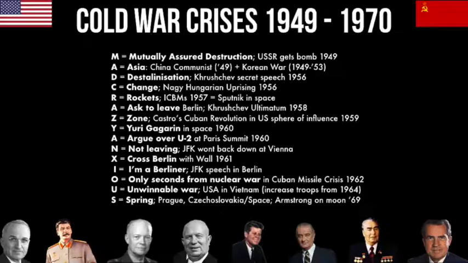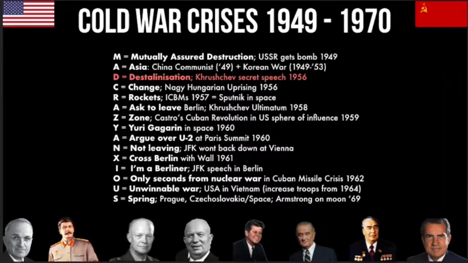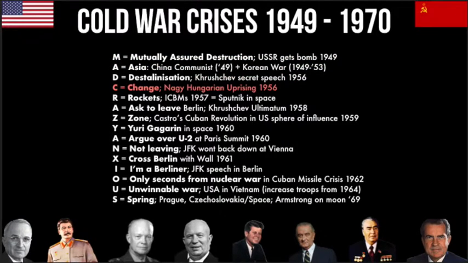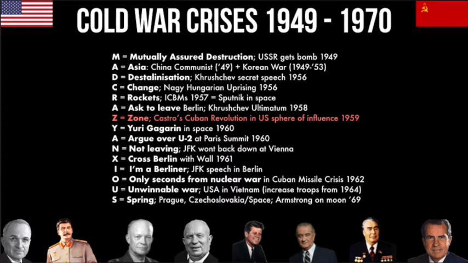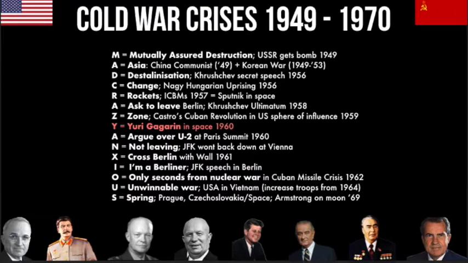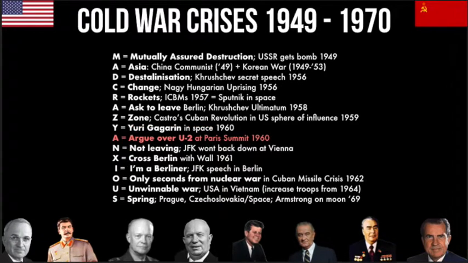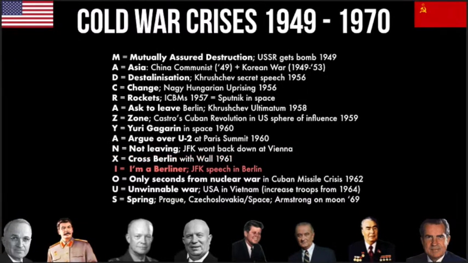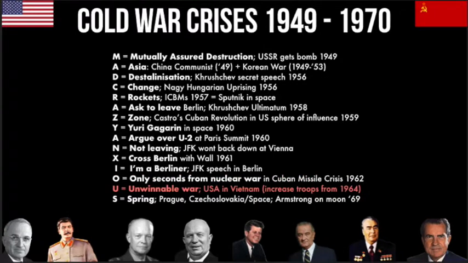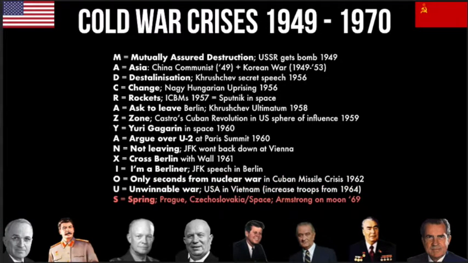So let's get started. Each letter of mad, crazy, anxious is going to help you remember the big events in the correct chronological order. M, mutually assured destruction. A, Asia. D, Destalinisation. C, change in Hungary. R, rockets. A, asked to leave Berlin. Z, zone. Y, Yuri Gagarin, first man in space. A, arguing over the U-2. N, not leaving Berlin. X, crossing Berlin. I, I'm a Berliner. O, only seconds from nuclear war. U, unwinnable war. And S, Prague Spring and man in space.